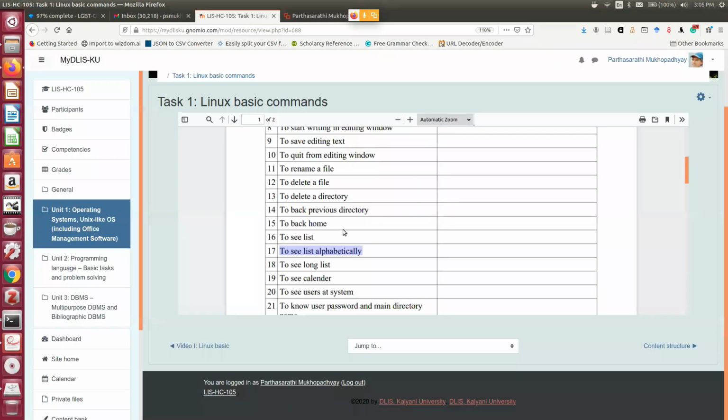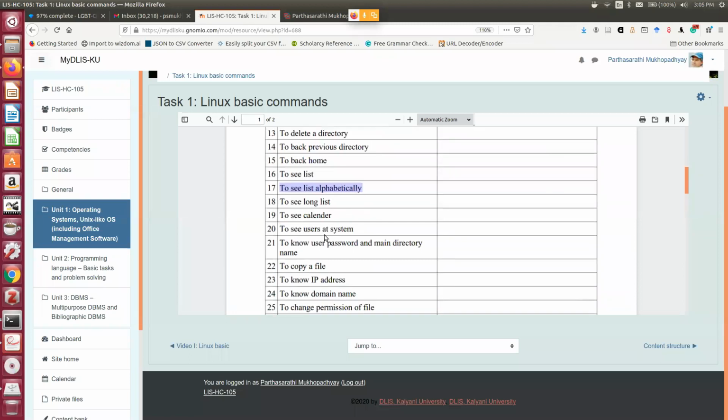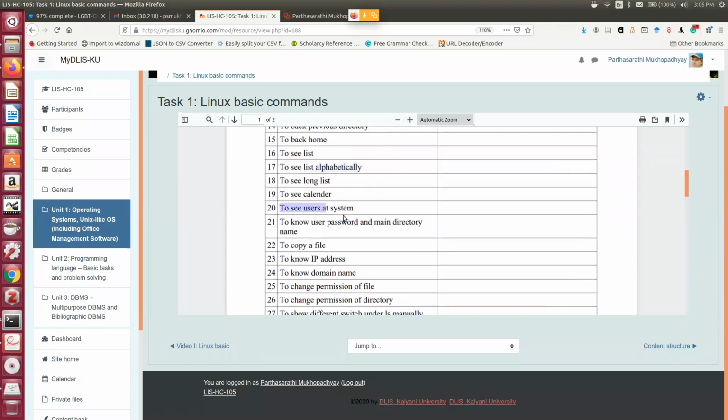Let's again go back to the task. So, to see the calendar, to see users at the system. Suppose I want to know who is using my system at any point of time. Linux or Unix is a multi-user operating system. Many users can log on to the system from many different places, many remote clients.